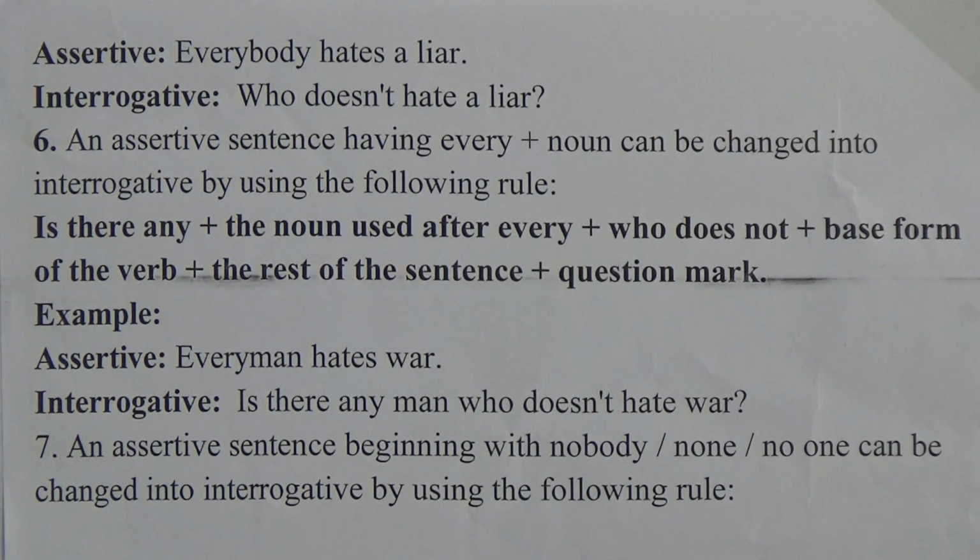Look at the example to understand properly. Assertive sentence: every man hates war. In the interrogative sentence we will use is there any, then the noun used after every. After every it is man, man is the noun. Is there any man.